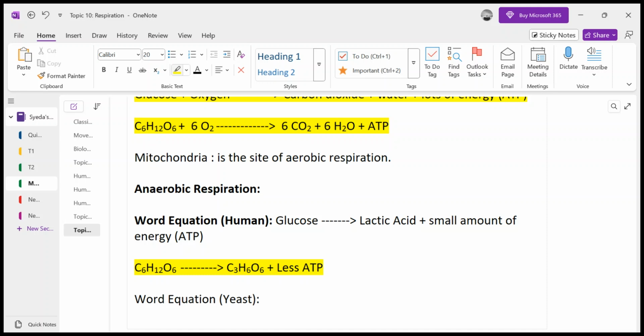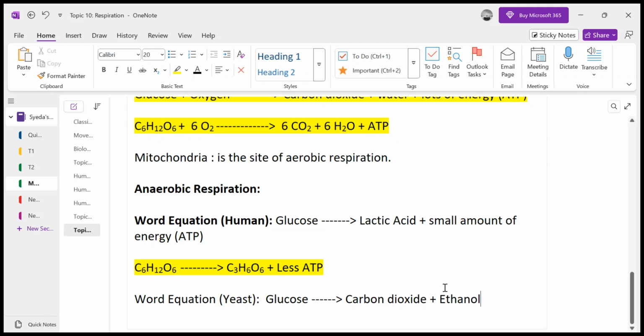So in yeast, anaerobic respiration, the yeast use glucose in the absence of oxygen and produce carbon dioxide plus alcohol, ethanol, you could say, not alcohol. Ethanol is also an alcohol. Now carbon dioxide is CO2 and ethanol is C2H5OH, right? So still a small amount of energy is released.